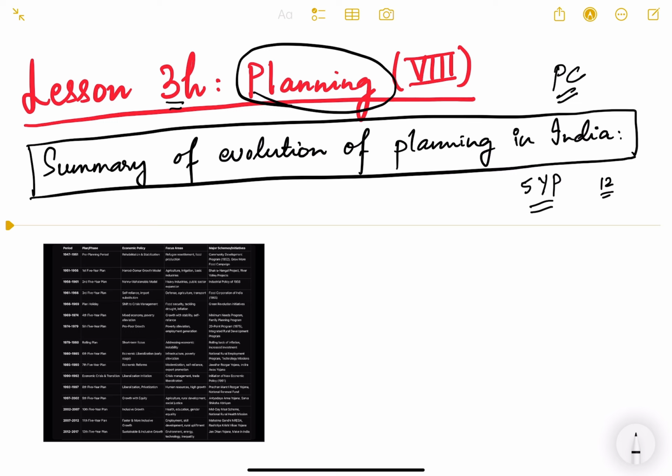I hope you remember that picture, that graph that I had shown you in the previous videos. That is just to have a visual memory through which you can remember the years in which there were breaks in planning and which 5 year plan was from which year to which year. We also studied the economic policy, the focus areas, the various schemes and achievements that happened during the various 5 year plans. Also, we saw the criticisms of those plans.